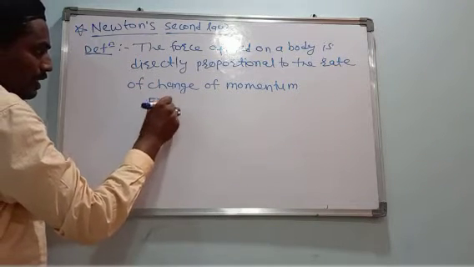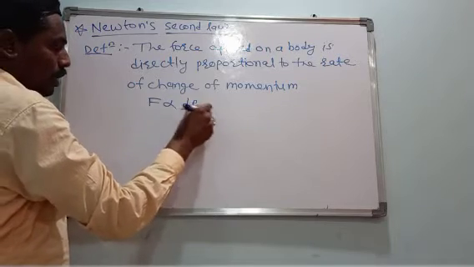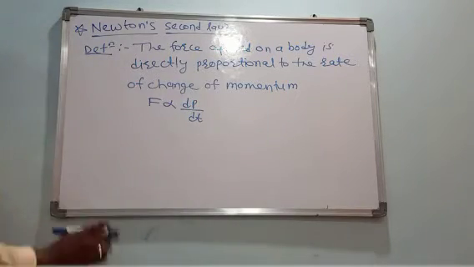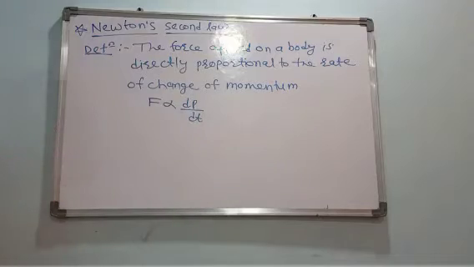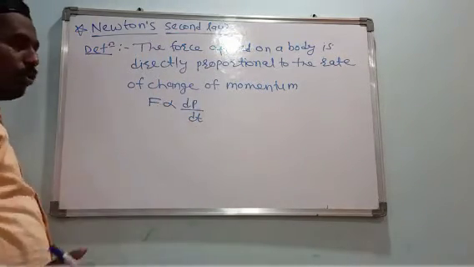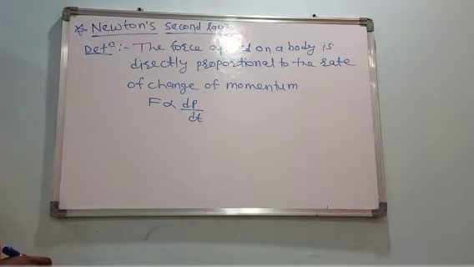Means F is directly proportional to dp by dt. dp by dt is nothing but the rate of change of momentum.